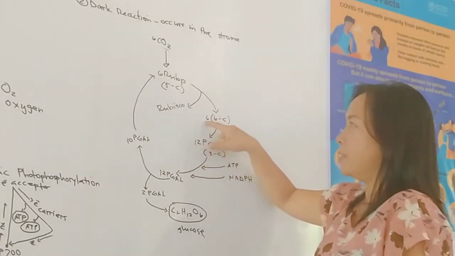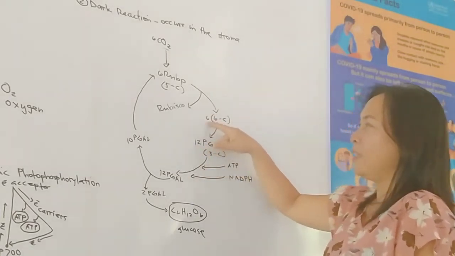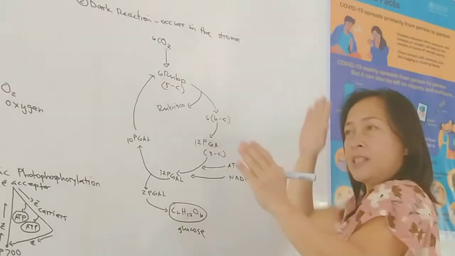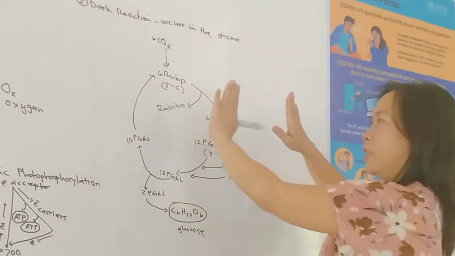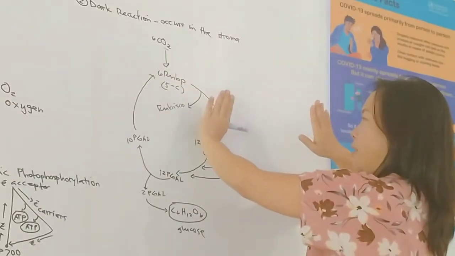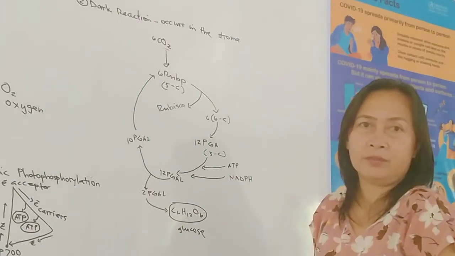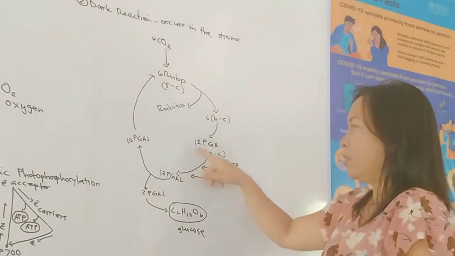Because this is 6. Once it is split, meaning there are now two, so 6 and 6. This is 6 molecules of this, 6 molecules of this. So times 2, you have 12. There are 12 molecules of PGA.